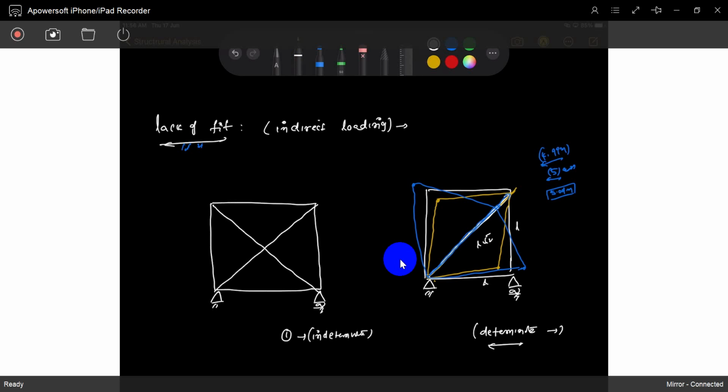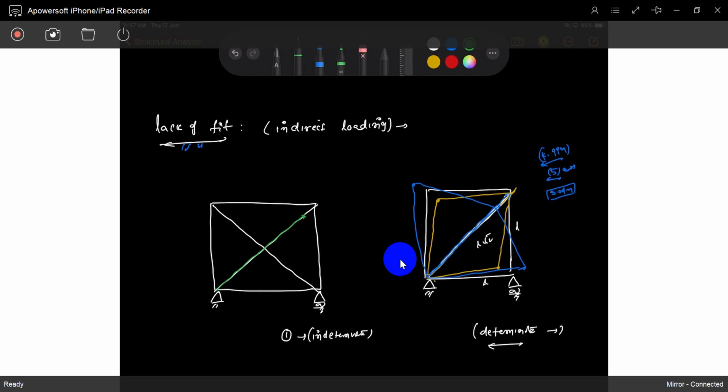If the same thing happens, something lack of fit, the original length of the member is less than the actual length. So this is the length they fabricated. You just stick it and place it in the truss.